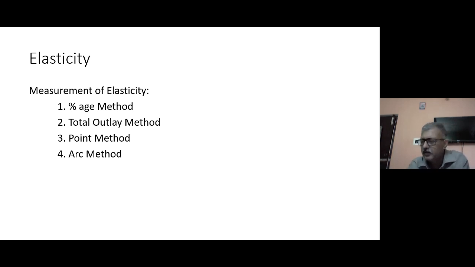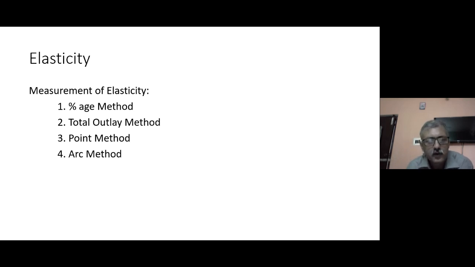Now in the outlay method, what we try to understand, you can refer to unit 1 of your manual also. On page number 31, the total description is given. If the total expenditure of the consumer increases with a falling price, then we call it elastic. When the total expenditure remains the same with a change in price, we call it unitary elasticity. And if the total expenditure falls, then we call it inelastic.